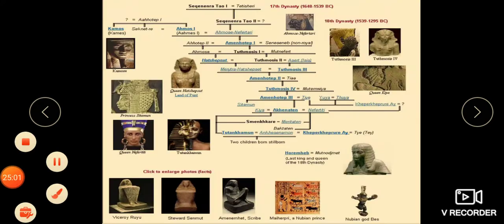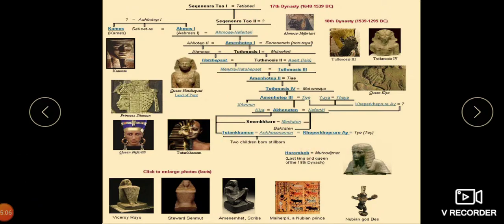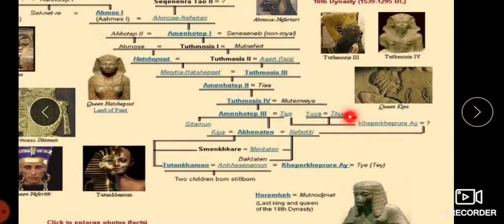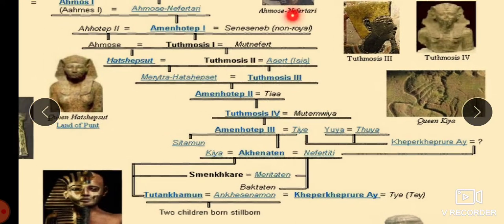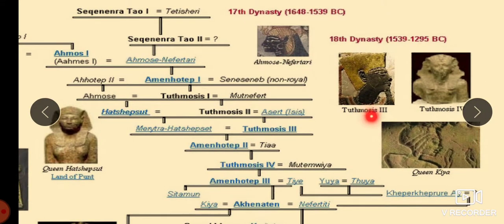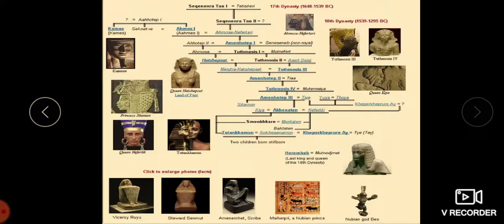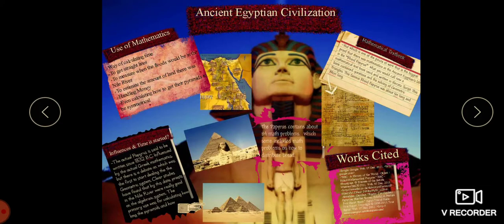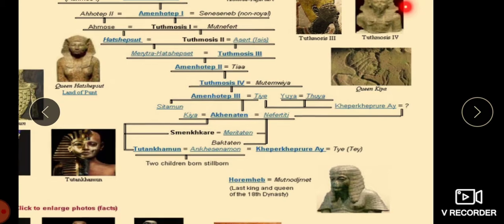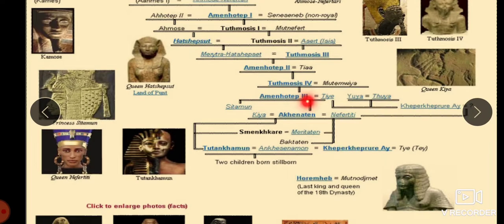So now we will move on to see the flow chart of the Egyptian civilization, about the kings who ruled over it, children. We have Ahmose, we have the Ptolemies third, fourth, and Queen Cleopatra, who ruled over this kingdom.